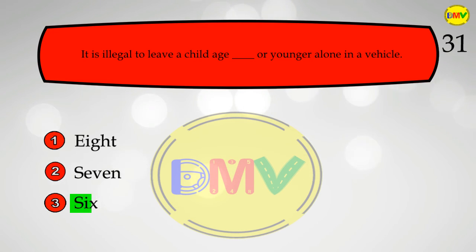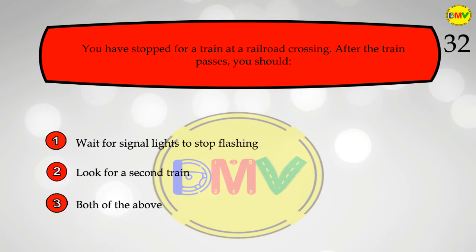The correct answer is 3. It is never a good idea to leave a child unattended in a car. It is illegal to leave a child who is age 6 or younger unattended in a vehicle. A child may be left in a car if they are under the supervision of a person age 12 or older.